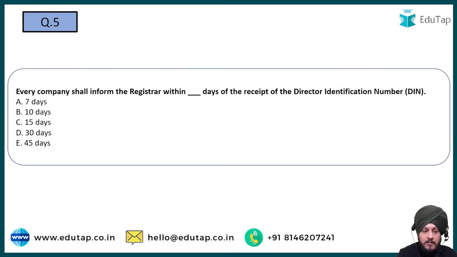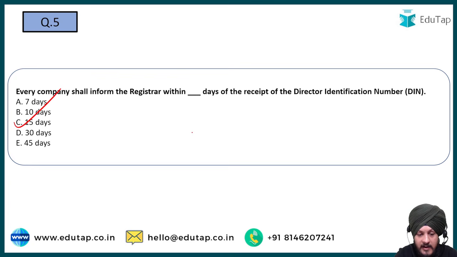Now moving on to question number 5. Every company shall inform the registrar within dash days the receipt of the director identification number. For this question, the options are A, 7 days, B, 10 days, C, 15 days, D, 30 days, and E, 45 days. And the correct answer to this question is going to be C, 15 days, because